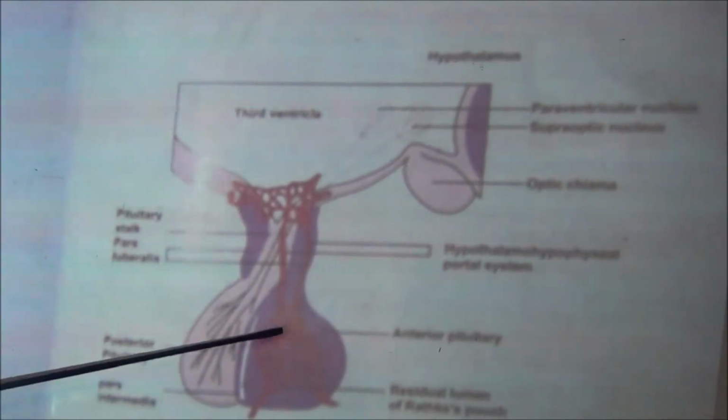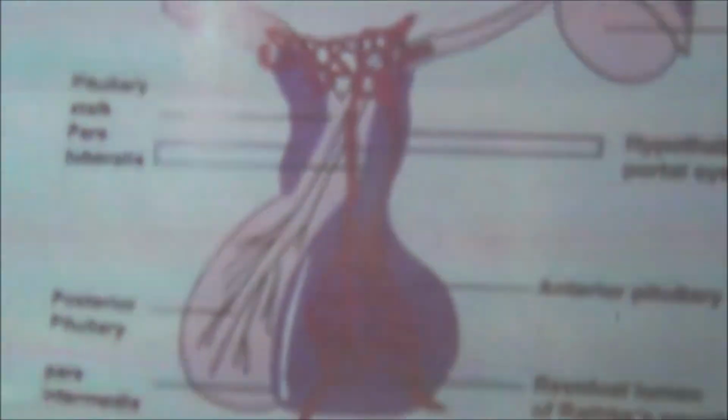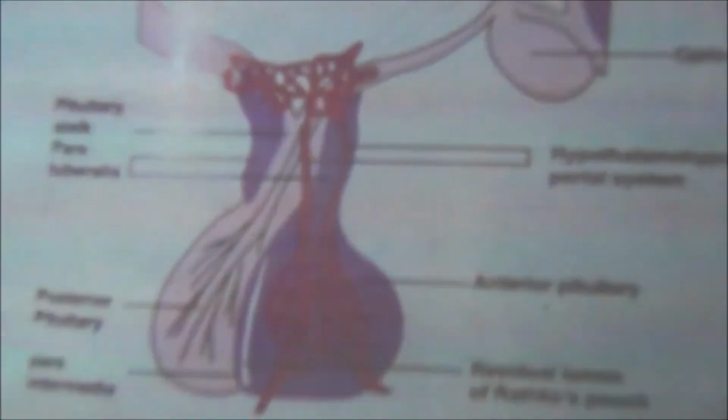Now the pars intermedia of the anterior pituitary. This pars intermedia has vesicles, and these vesicles have cuboidal cells. Now these cuboidal cells have no granules and there is no secretion from the pars intermedia.